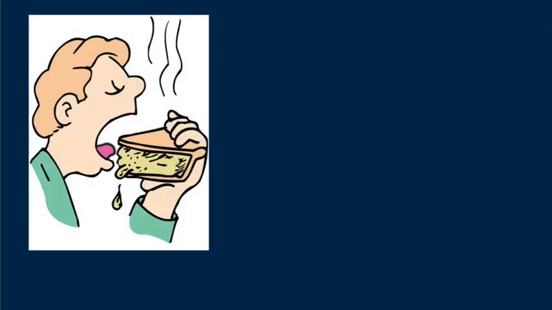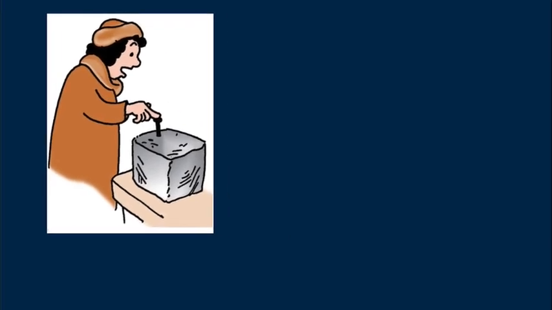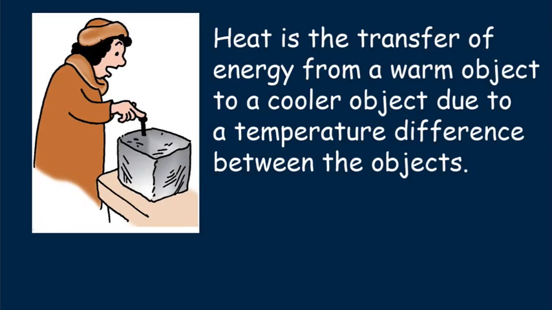Now for heat. If your tongue touches a piece of hot apple pie, energy transfers from the hot pie to your tongue. If you touch a nail stuck in a piece of ice, energy transfers from your hand into the colder ice. Here's a key point. The direction of spontaneous energy transfer is always from a warmer object to a neighboring, cooler one.